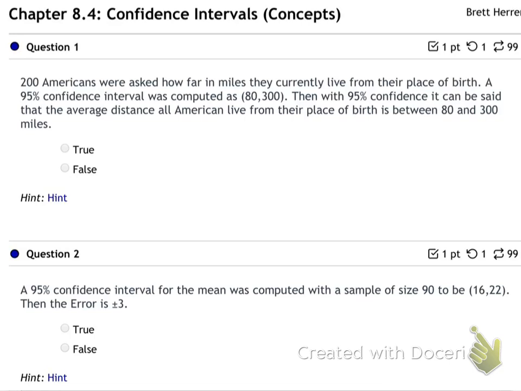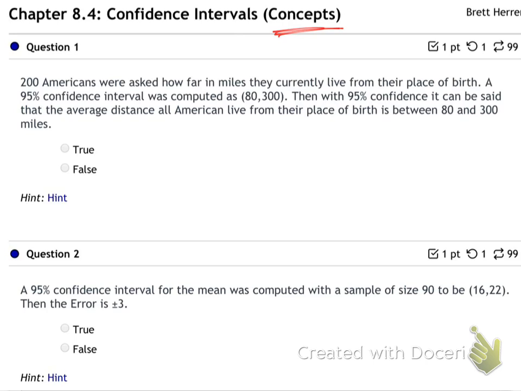So we're going to keep doing confidence intervals for the whole course, though. We'll just do them for fancier and fancier things. Now they're going to ask us concept questions. These are pretty much all true and false. And so this can be kind of the hardest in a lot of ways. It's going after, do we really get what a confidence interval is?